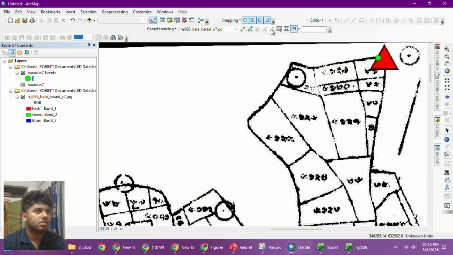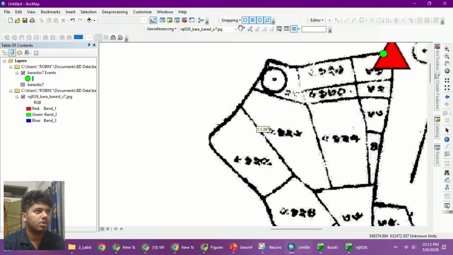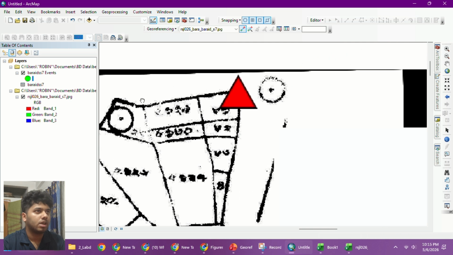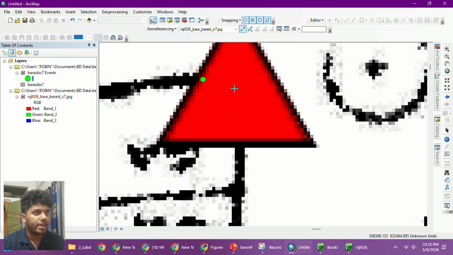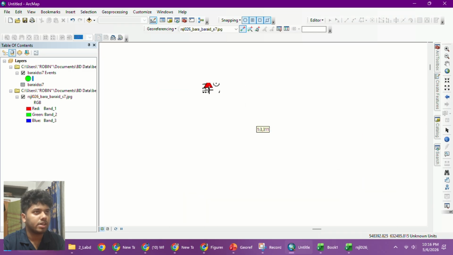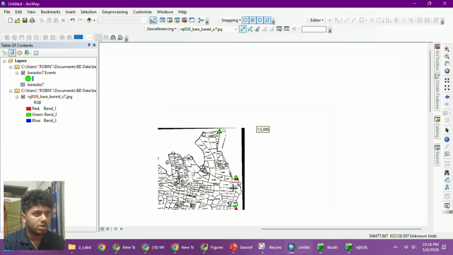So for that I am gonna click on this value and now I will select up to 4 control points to connect my GCPs with the real values. So for that, just click on the image itself, then click on the coordinates I've got. If I just click it, it will automatically bring it closer.